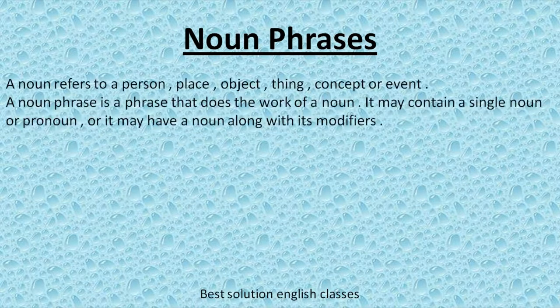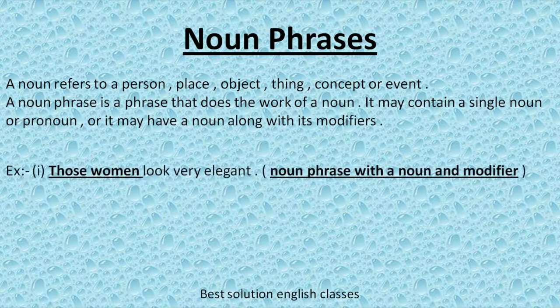Next, we will see noun phrases. A noun refers to a person, place, object, thing, concept, or event. A noun phrase is a phrase that does the work of a noun. It may contain a single noun or a pronoun, or it may have a noun along with its modifiers.